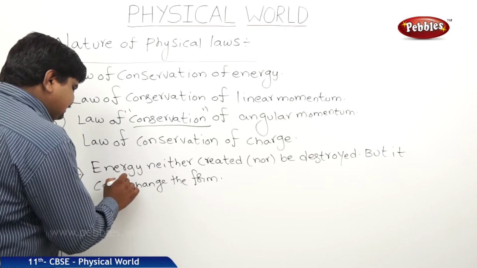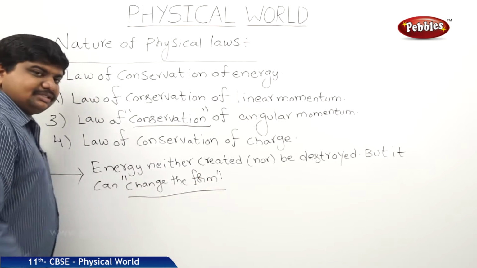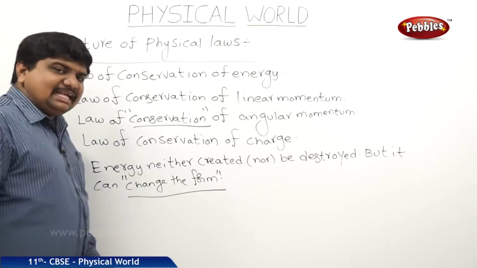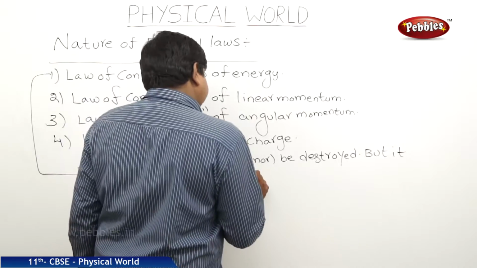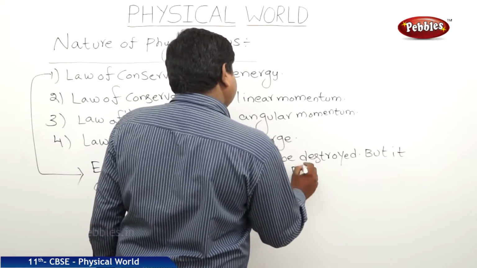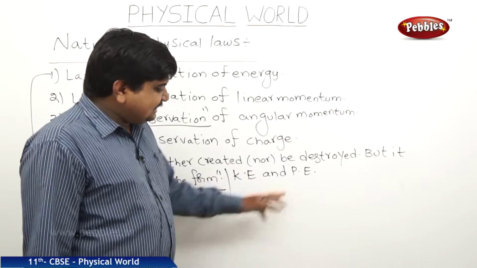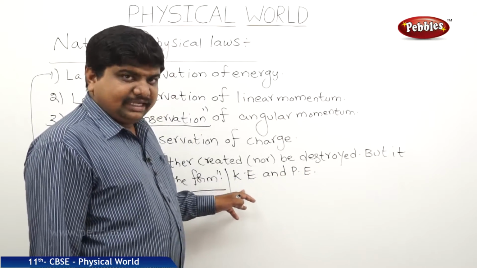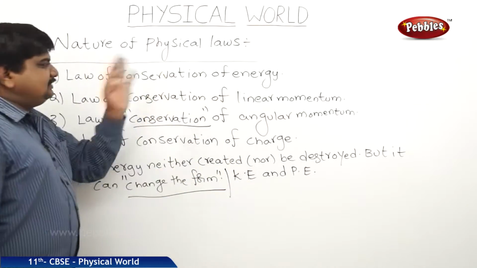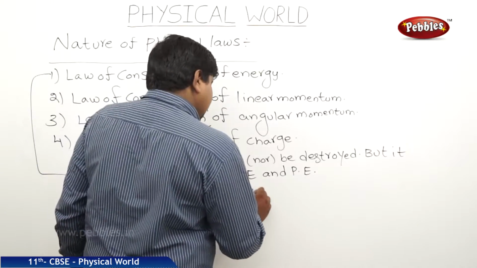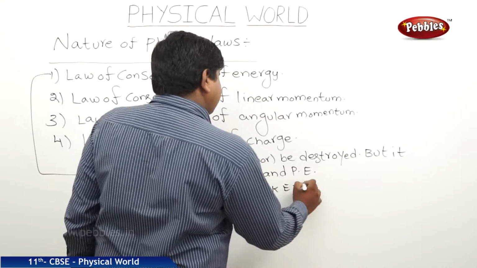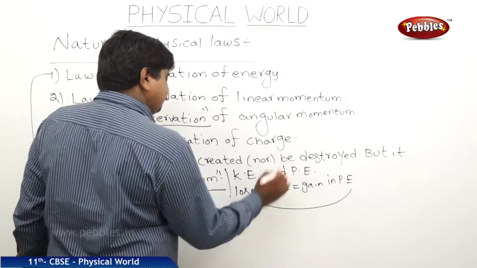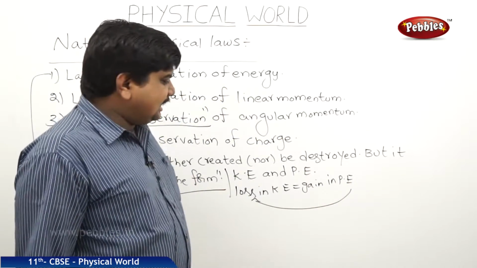The definition itself says that energy has some variation of forms. What are those forms? How is it able to convert? The main basic energy forms are Ke and Pe. If a body is at rest at a position, it has potential energy. While it is moving with velocity, its energy will convert to Ke. So according to the proof of this theorem, loss in Ke is equal to gain in Pe, as well as vice versa. Loss in Pe is equal to gain in Ke.